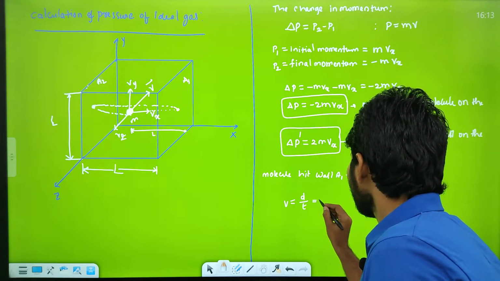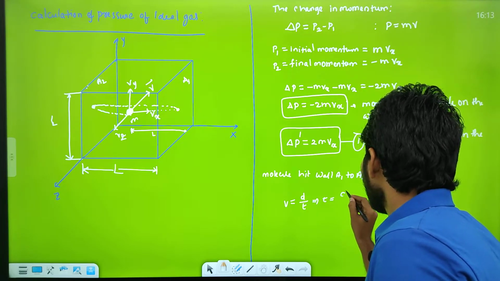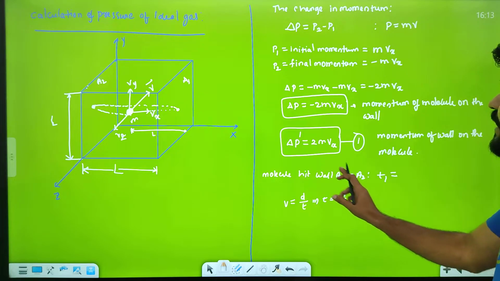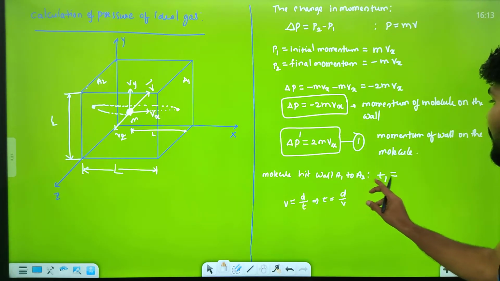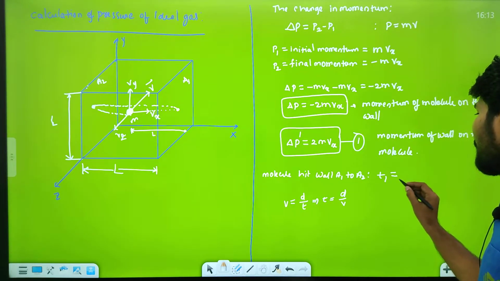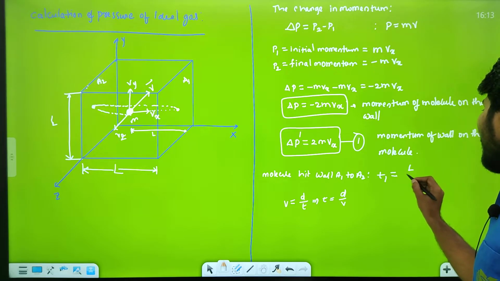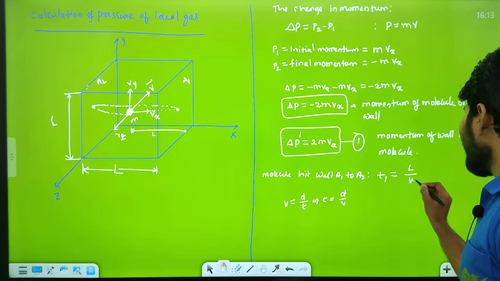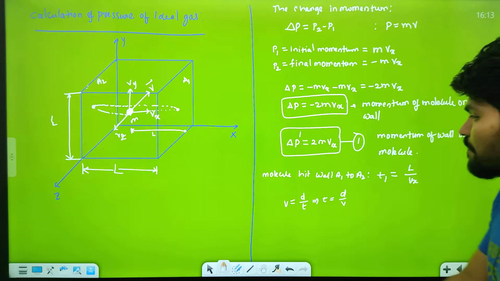So that implies time is equals to distance by velocity. సో T1 ఈజ్ ఈక్వల్స్ టు డిస్టెన్స్ ఎంత L, సో వెలాసిటీ వచ్చేసరికి Vx.